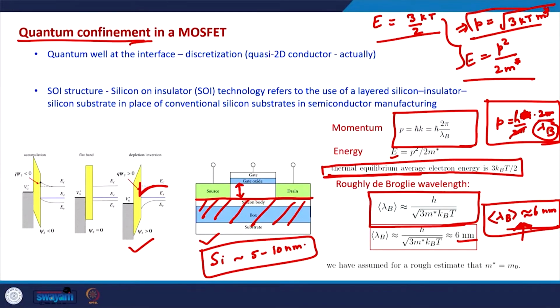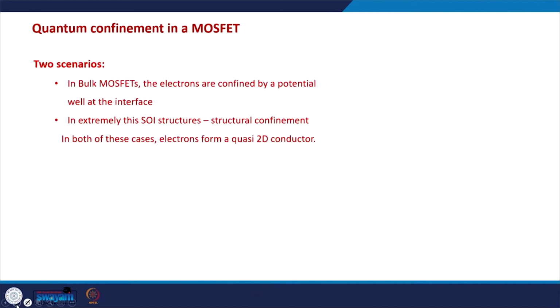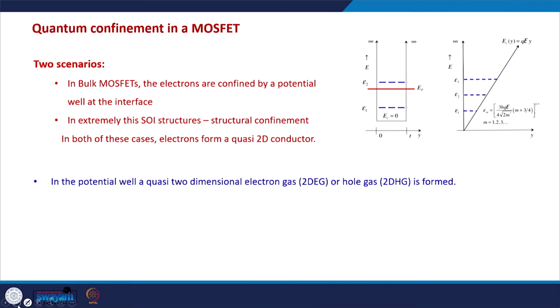So, what it means is that the energy of the electrons will be discretized in the direction of the confinement. So, in these 3D devices, the electrons and holes in these regions will behave like quasi 2D systems. They will behave like a 2D electron gas or 2D hole gas.